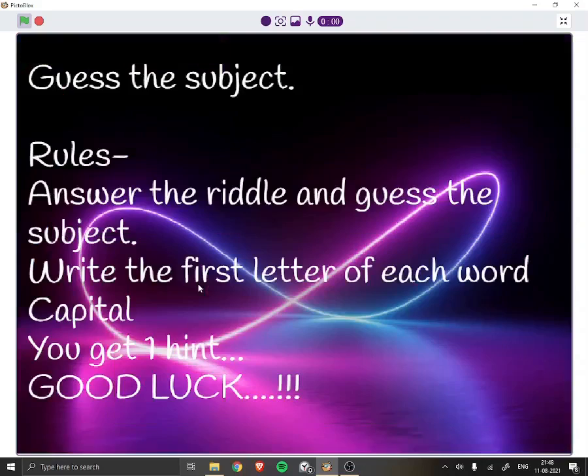Stemophilic. Guess the subject. Rules: answer the riddle and guess the subject. Write the first letter of each word capital. You get 1 hint. Good luck.